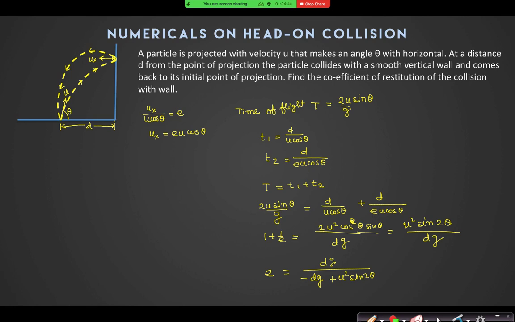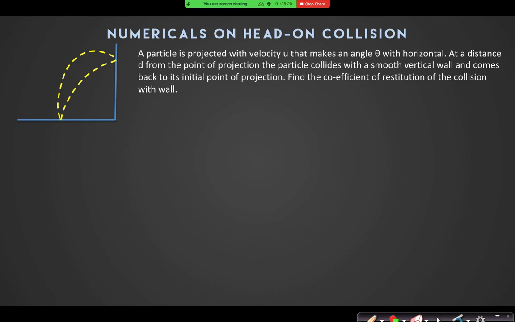Time of flight: suppose its vertical component is u sine theta, and its displacement in the vertical direction is 0. In between there is only gravitational acceleration acting on it. So what is the time of flight along that component? There's nothing else. At this point there is no impulse along the vertical line, so vertical velocity is not hampered. Okay, sir. Clear this one? Yes, sir.